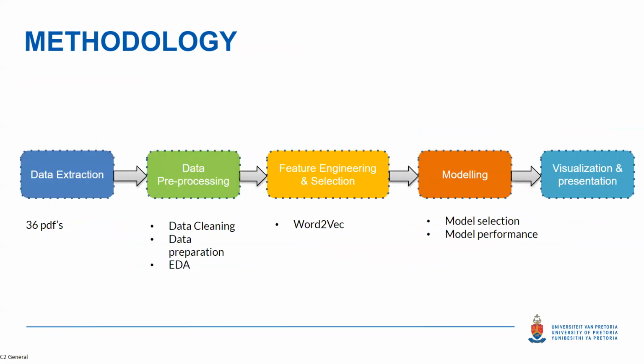Thank you. For our data points, we had 36 PDF documents. Each document contained a copyright appeal court case with the copyright work that was being questioned. After we collected and extracted the data, we took it through data pre-processing, which involves cleaning our data, removing unnecessary things like stop words, full stops, or things that do not really add value to the model. We prepared our data for modeling through tokenization and minimizing the data. Then we also performed an exploratory data analysis just to further understand the data we're dealing with.